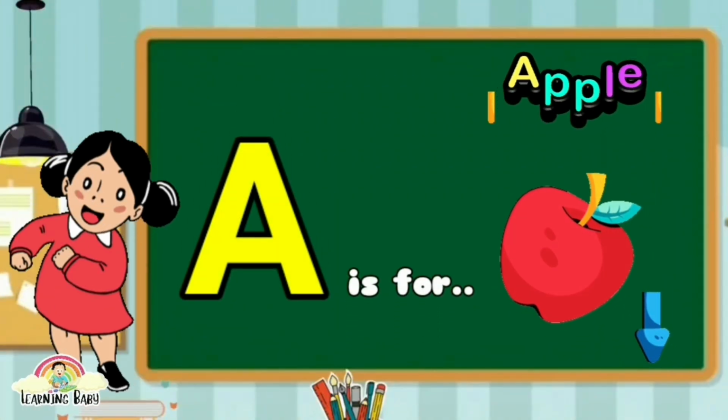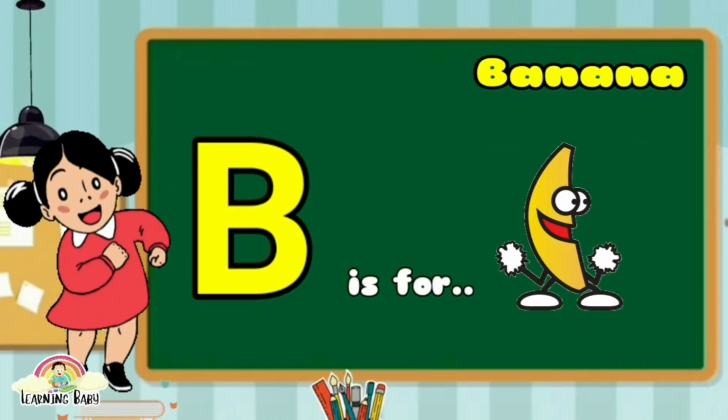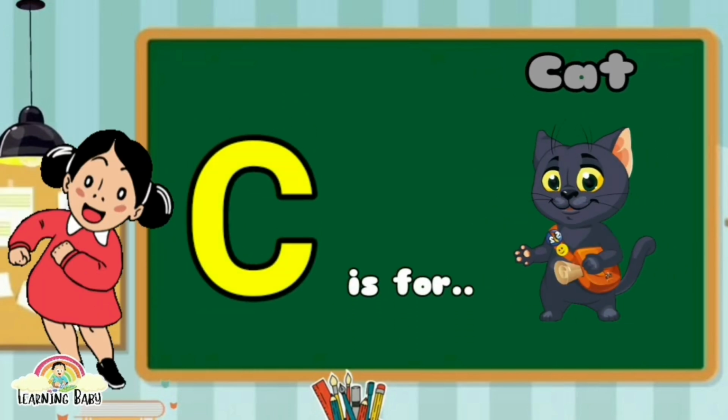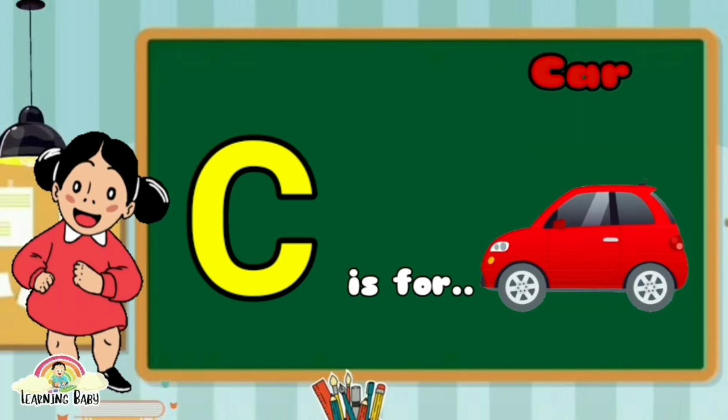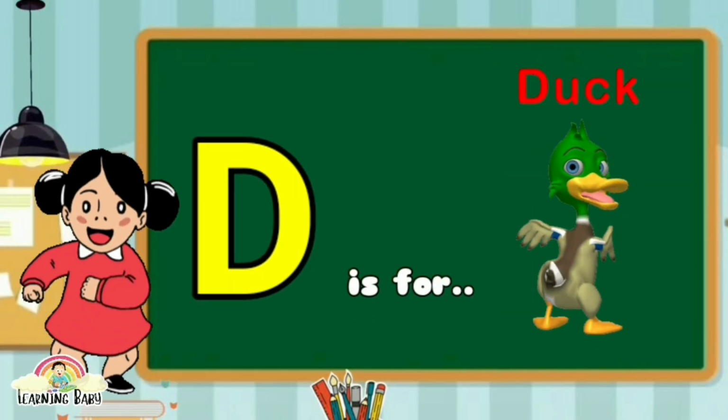A is for apple, A is for ant. B is for banana, B is for bee. C is for cat, C is for car. D is for dog, D is for duck.